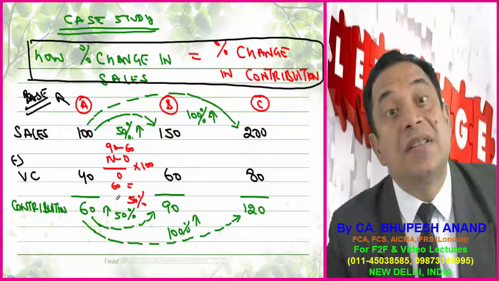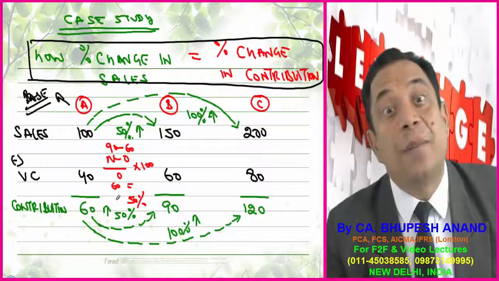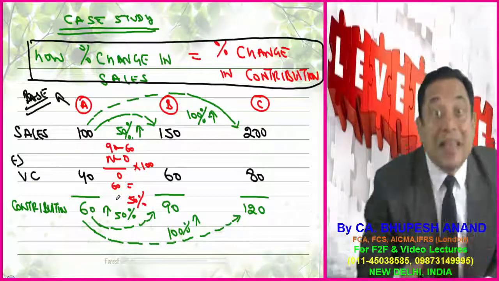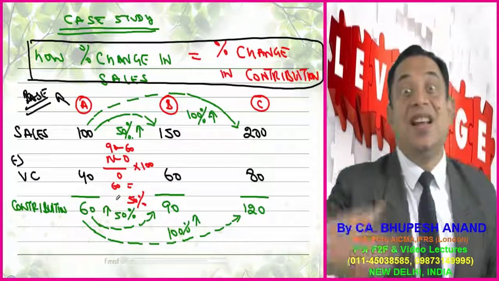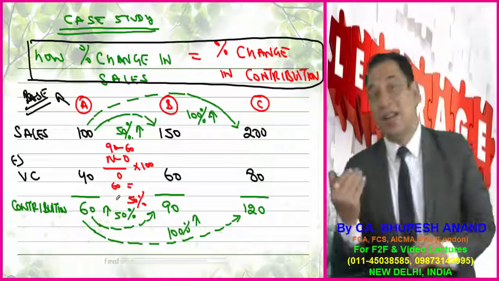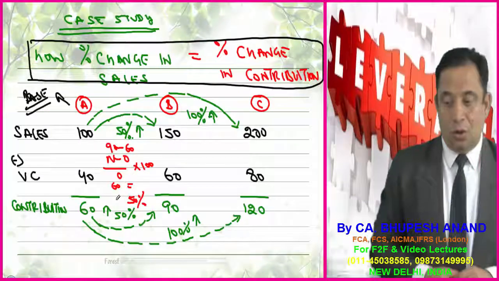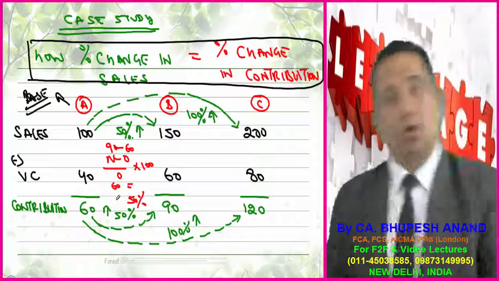If there is a 50% change in sales, it means percentage change in sales is equal to percentage change in contribution. Similarly, if I compare example A with example C, I will get the same result: 100% change in sales is the same as 100% change in contribution. So my dear friends, I have proved that instead of sales I can use contribution.